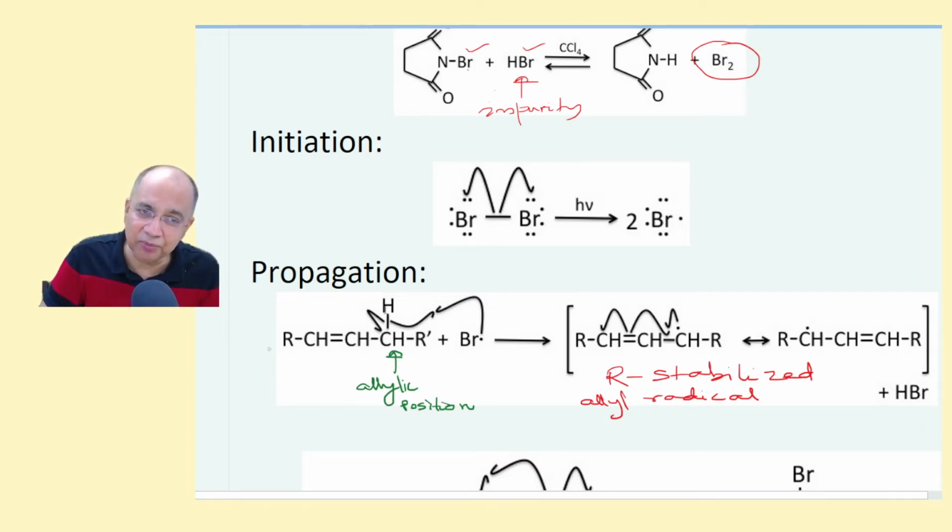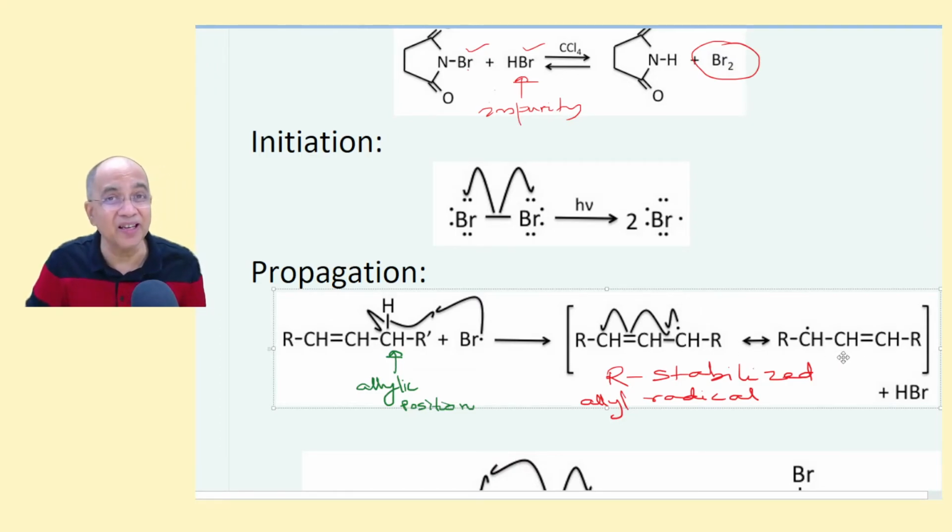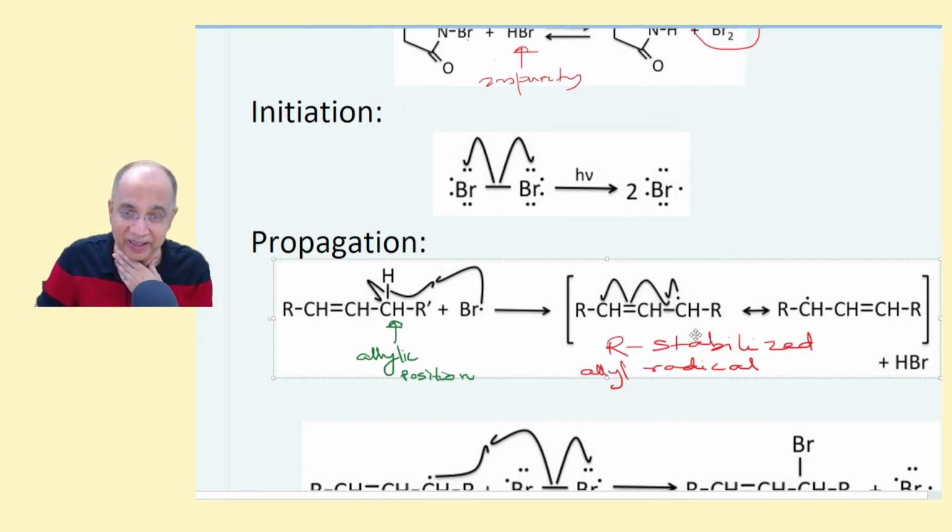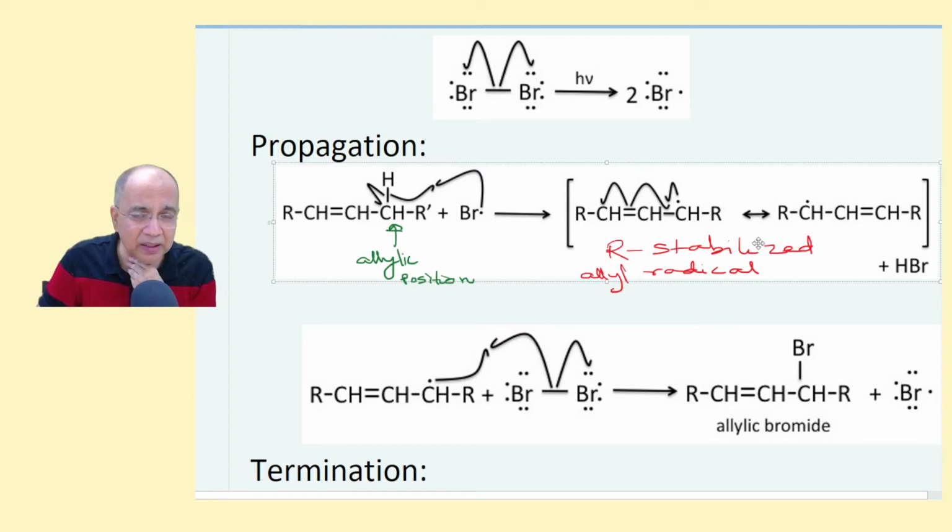So it will abstract a hydrogen atom and become HBr, and you get this allyl free radical, which is a resonance stabilized radical, and I have shown the resonance structures. So when this comes, a double bond will be here and a dot will be here. The other resonance structure is where the radical was here. Now in this structure the radical will be here, the pi bond was here, now the pi bond will be here. These are the two resonance structures. A resonance stabilized allyl radical will be formed.